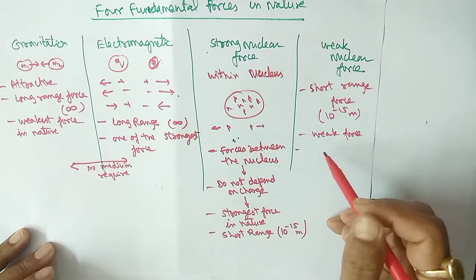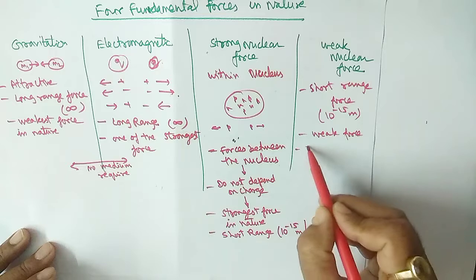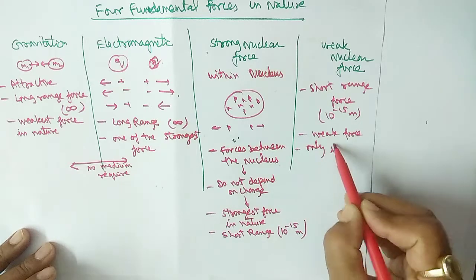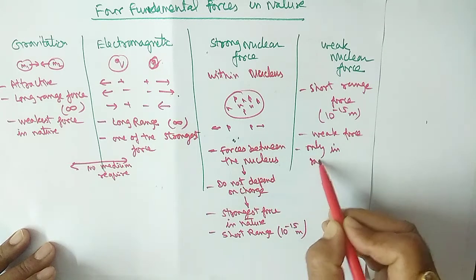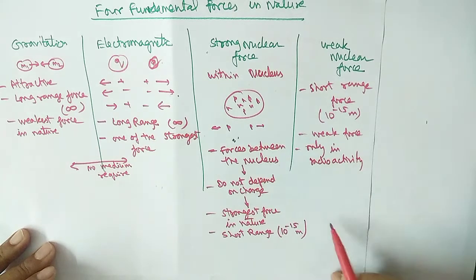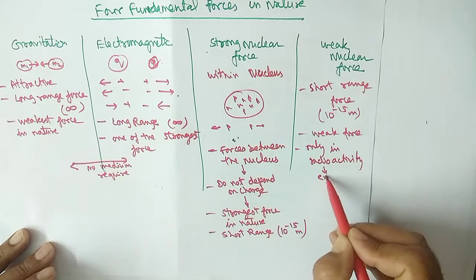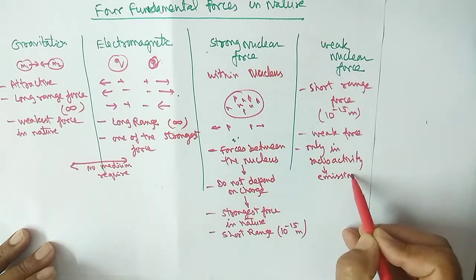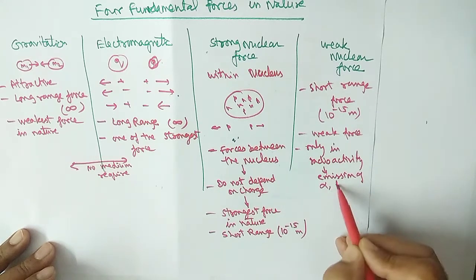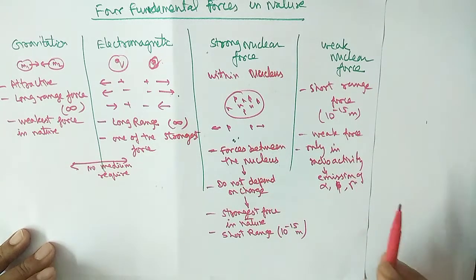When alpha, beta, gamma particles are emitted from the nucleus, you can observe it.